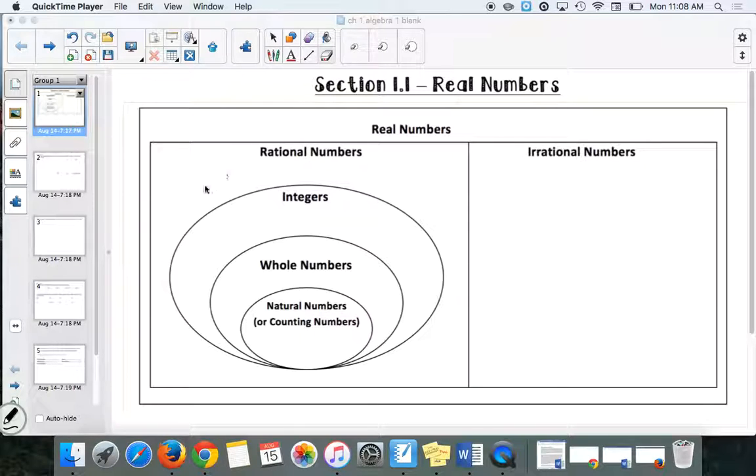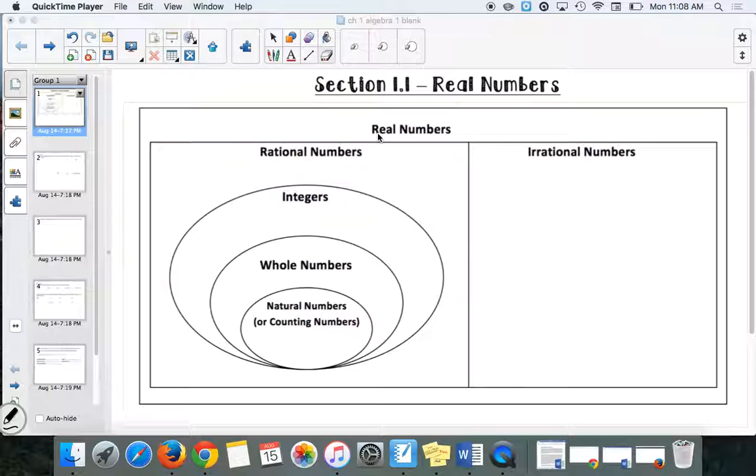All right, so I created a Venn diagram. A Venn diagram is just basically a picture where you have rectangles and circles, so you have sets within sets. So this first thing is real numbers. Now, real numbers at this point is probably all of the numbers that you can possibly think of right now. Okay, there are some other numbers called imaginary or complex numbers, but you've probably never heard of an imaginary number. How many of you have heard of that? No, okay. So probably anything that you can think of right now is a real number.